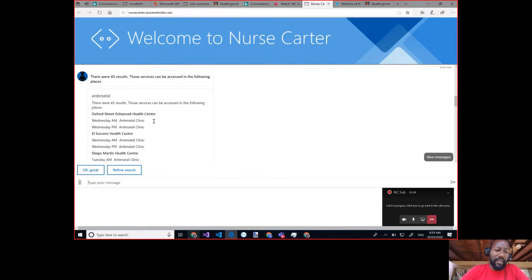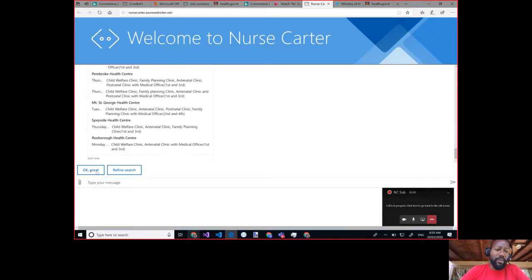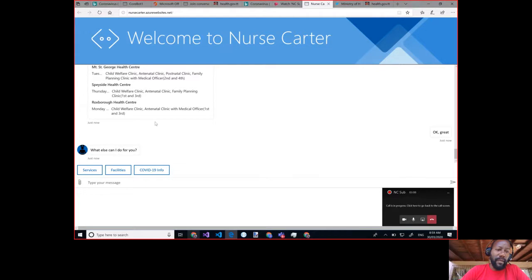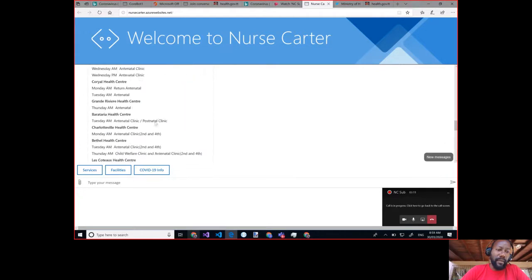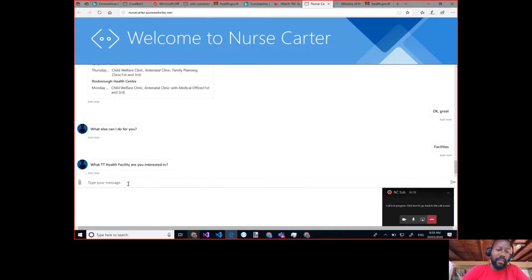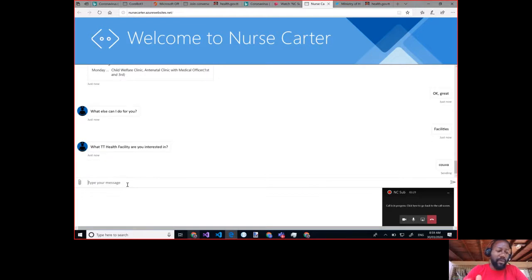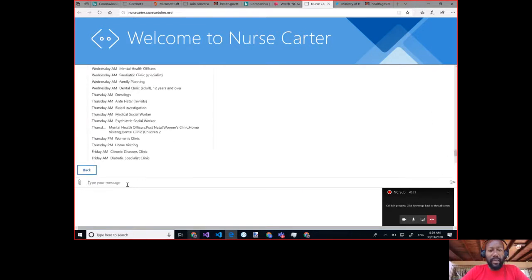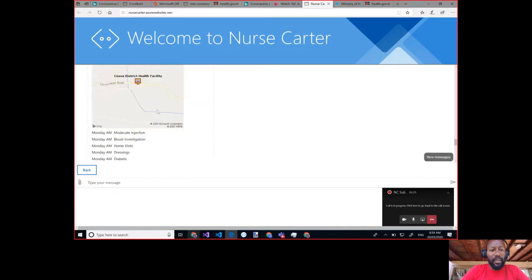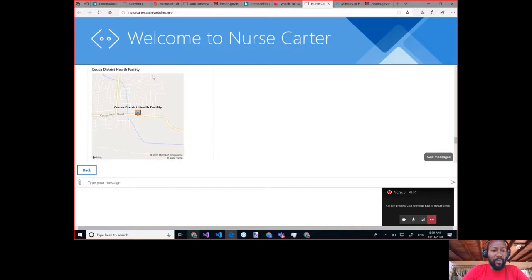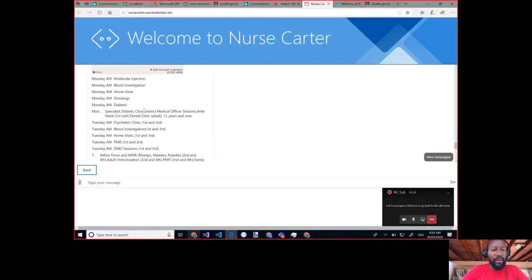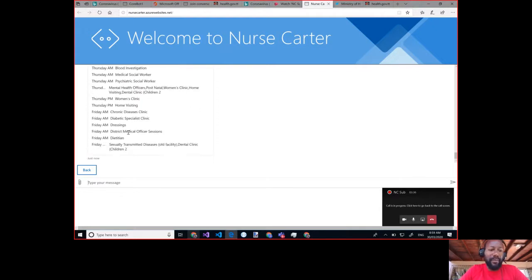These are health facilities. So you might actually say, what about a specific health facility? Let's say the Couva Health Facility. You can actually hit a search for such a facility here. I simply type in Couva, not even the full name, and it will come back to you with where that facility is located along the Couva Main Road in Trinidad and Tobago, along with what kinds of services you can get access to at that facility.